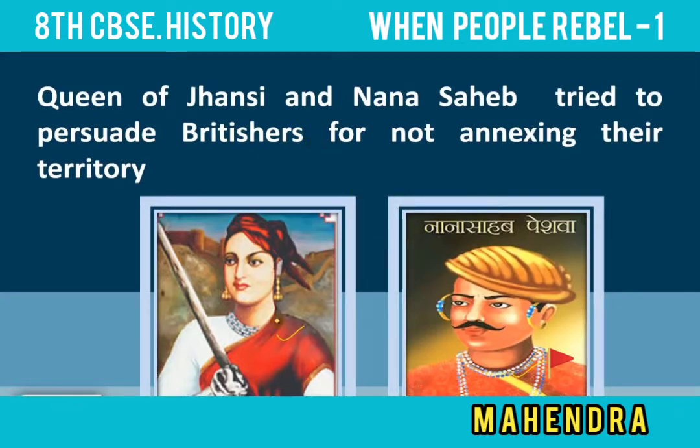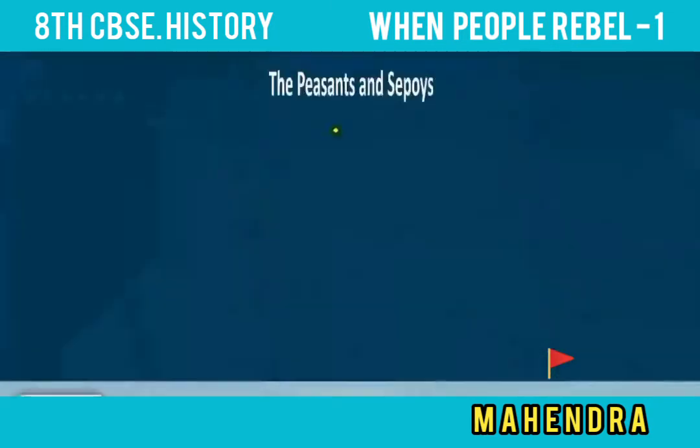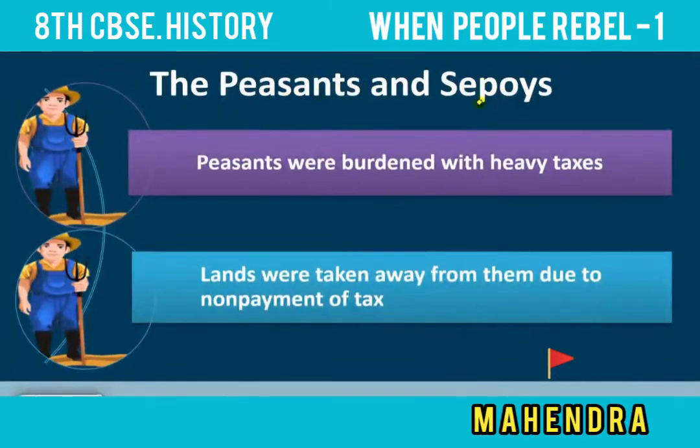Some very important people, like the Queen of Jhansi, Jhansi Ki Rani Lakshmi Bai, and Nana Sahib, tried to stand against the British, who were annexing their territory. Annexing means taking over. Because they had no children, they adopted some children, even though the British did not accept it. So these are the reasons the kings also got angry against the British.